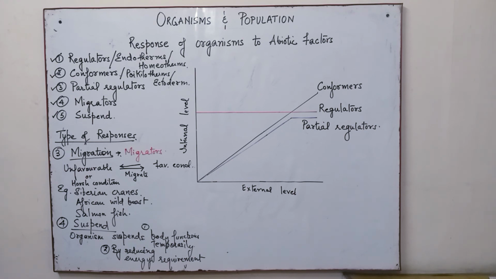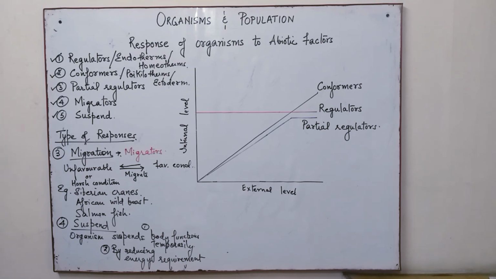For example, bacteria, fungi and many lower plants produce spores, and these spores have thick walls which enable the organism, or the plants or the animals, to survive during unfavorable conditions. And when favorable conditions come, these spores will germinate and develop into a new individual.